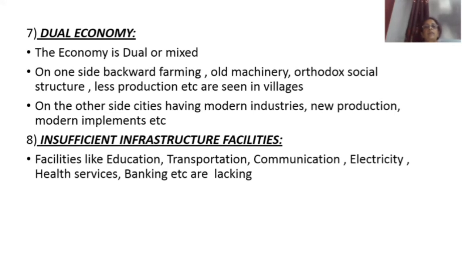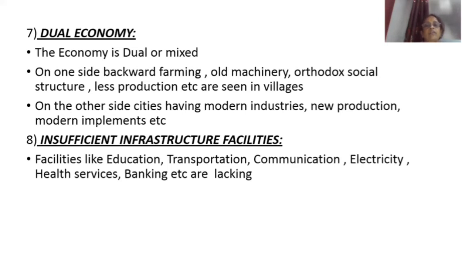At the same time, in a developing economy, we can see that the industries in the cities make use of modern industries, new production, modern implements, etc. So what is the seventh one? Seventh important feature, dual economy. The economy of a developing country is dual or mixed. How many types of industries can we see? Industries located in the villages and industries located in the cities.